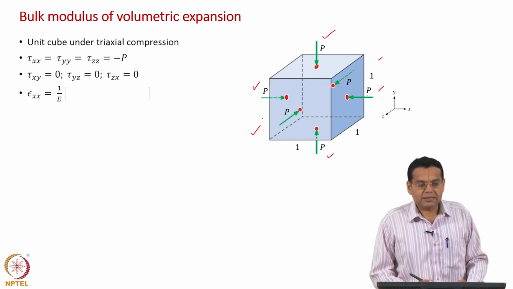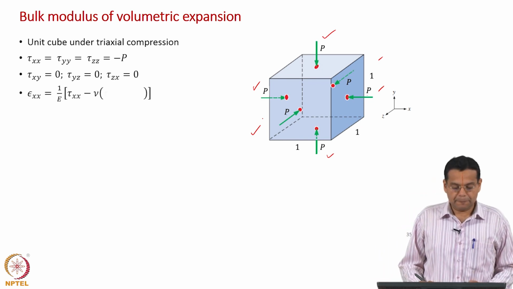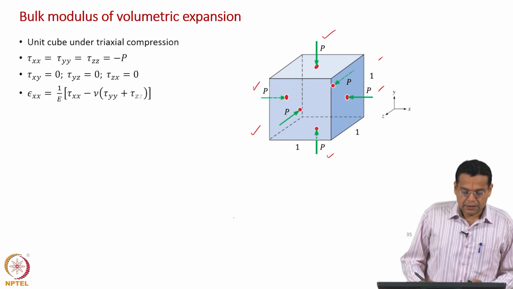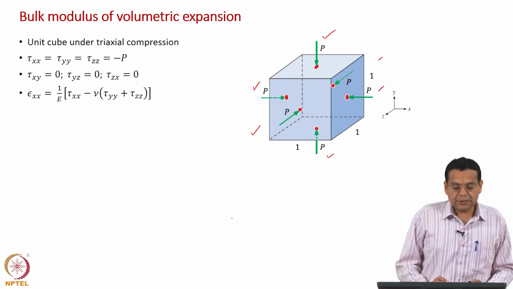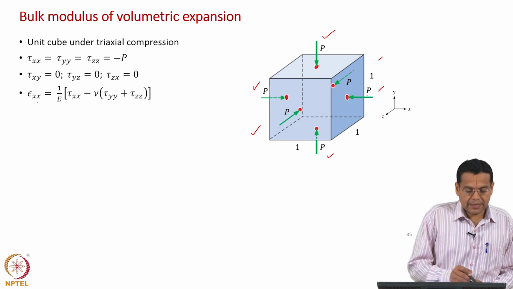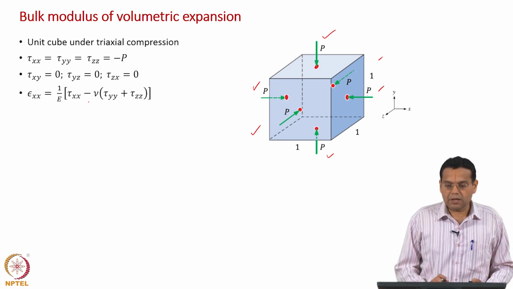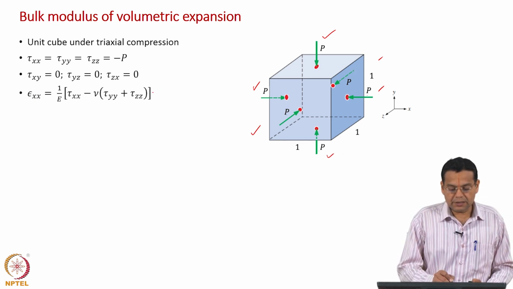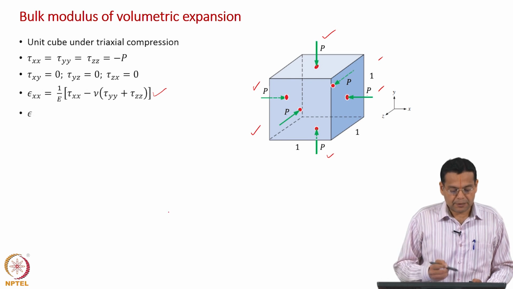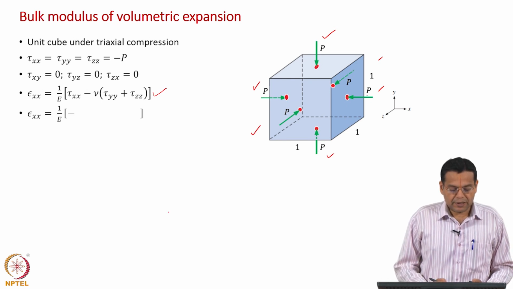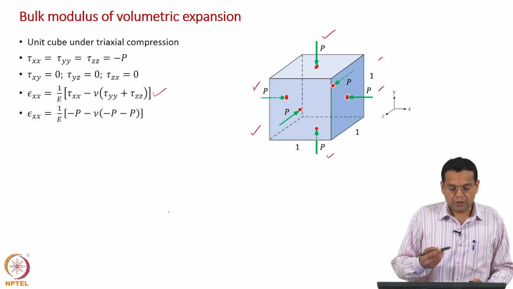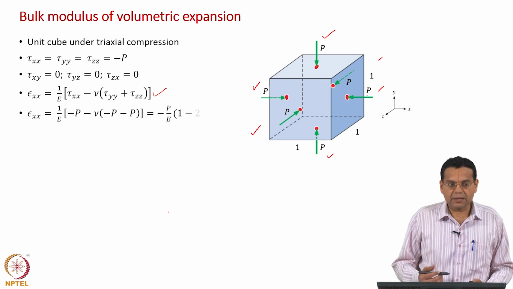Now, let us see how the equations get simplified. We will start with the expression for normal strain in terms of the normal stresses. This is the equation which you have seen. Let us substitute tau xx, tau yy, tau zz, all of them as minus p.